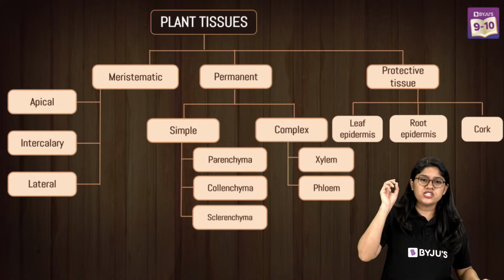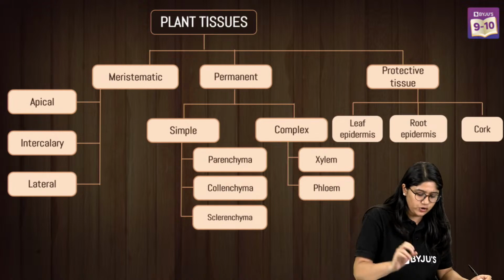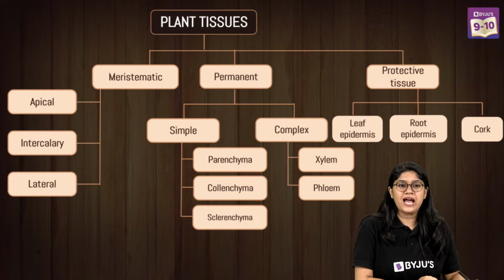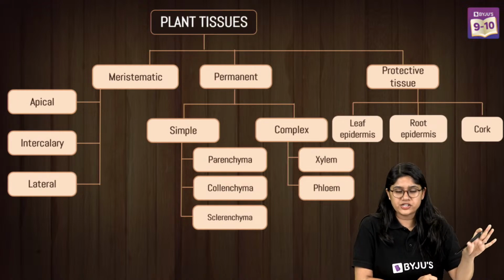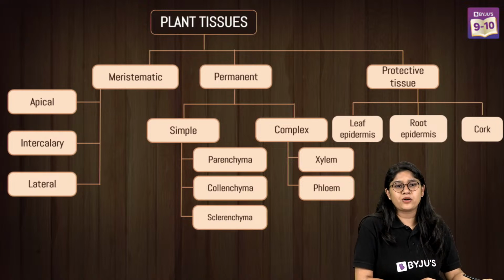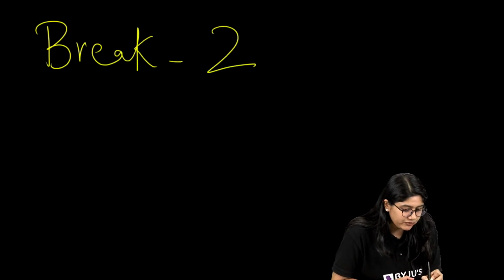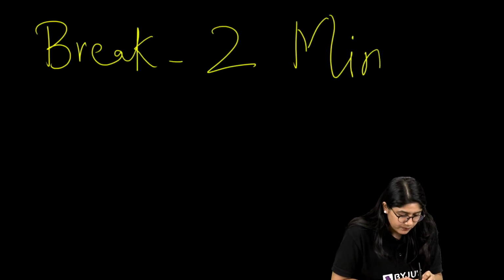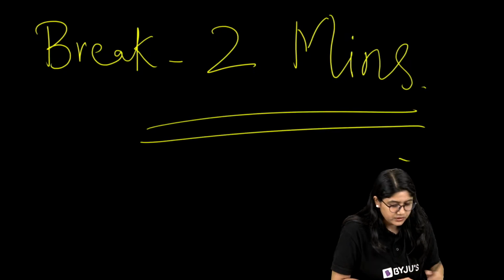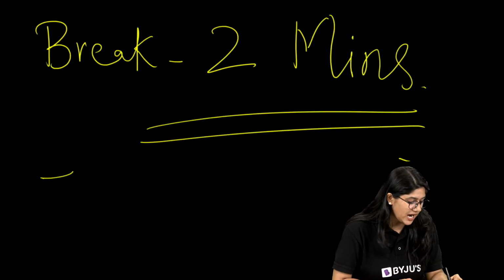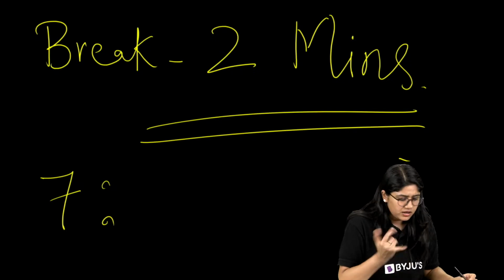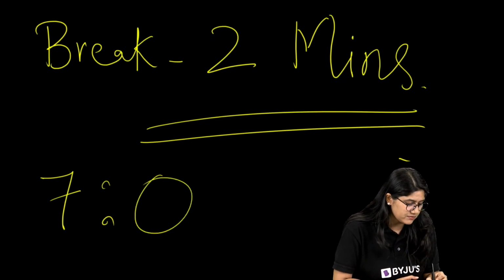I'll just pause. We'll give you a break for 2 minutes because we have discussed the plant tissue. Now we will discuss the animal tissue, but after 2 minutes. So everyone, break for 2 minutes. We'll start our class at 11:07:06.